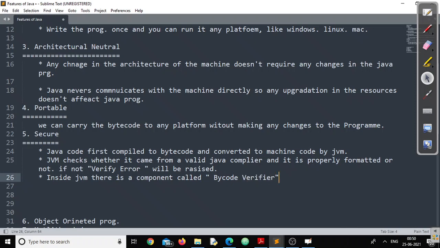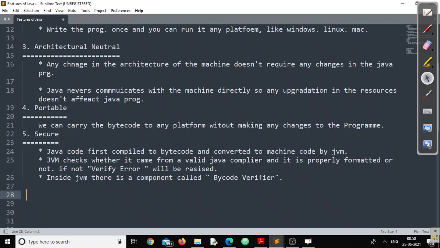I have clearly explained what exactly the bytecode verifier is. The bytecode verifier's responsibility is to check two things. One, whether the bytecode submitted to it is perfectly formatted or not. Second, whether it came from a valid Java compiler or not.